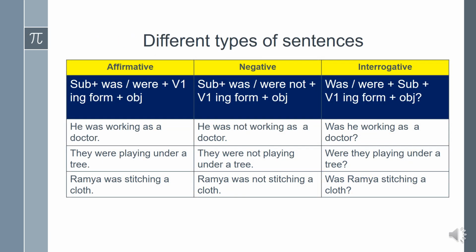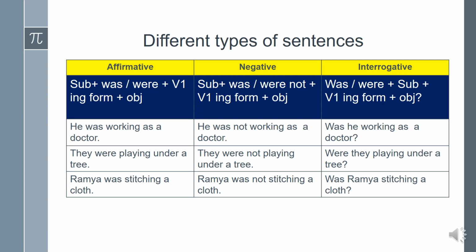Let us see how to frame affirmative, negative and interrogative sentences in past continuous tense. Affirmative: subject plus was or were plus V1 form or V4 plus object. He was working as a doctor. They were playing under a tree. Ramya was stitching a cloth.